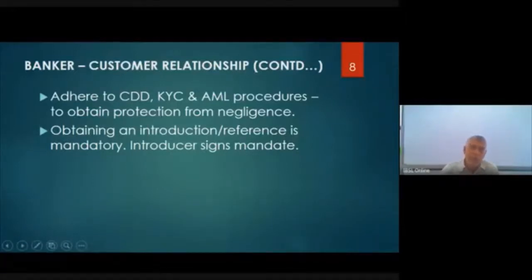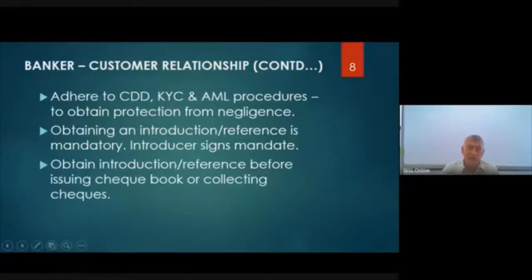So you need to obtain an introducer, or you get a reference from another person, which is mandatory. Mandatory means you must do it. Then the introducer is the person who introduced the account. Now, if I want an account at Commercial Bank, that manager will say, can you please find a person to introduce you? Then I'll have to find another person who knows me well, but who has an account with Commercial Bank. Then he will sign the account opening form, which is also known as the mandate. A mandate is the account opening form. Please write that down.